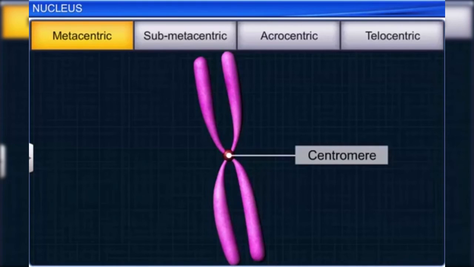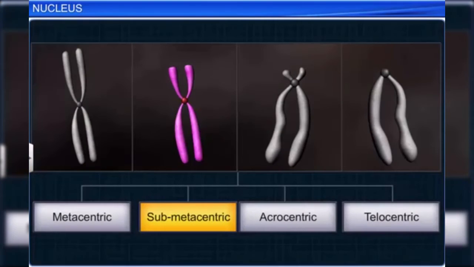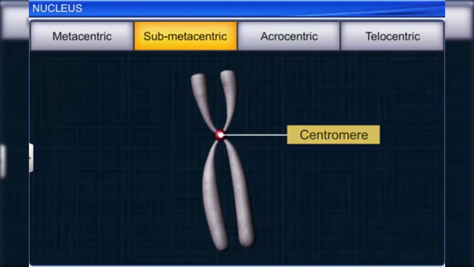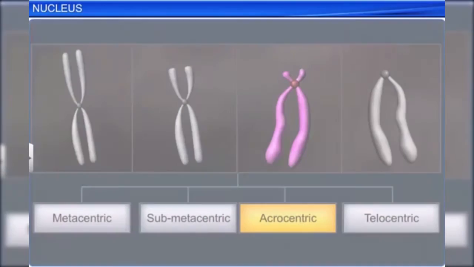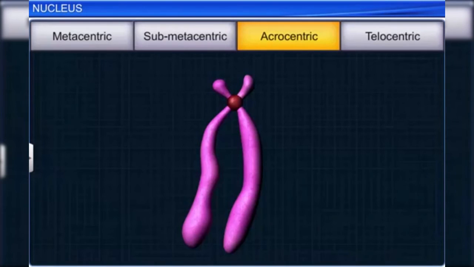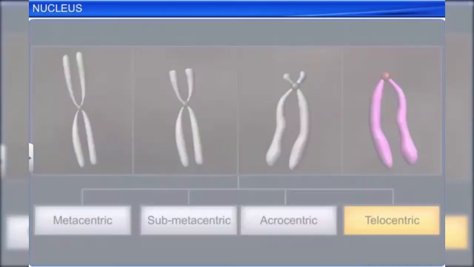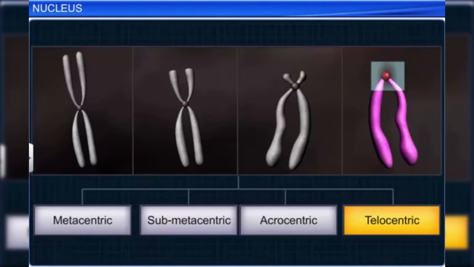In a submetacentric chromosome, the centromere appears closer to one arm of the chromosome, creating two arms of unequal length. An acrocentric chromosome has its centromere located very close to one of its ends, resulting in one extremely short and one very long arm. In telocentric chromosomes, the centromere is located at one end of the single arm.